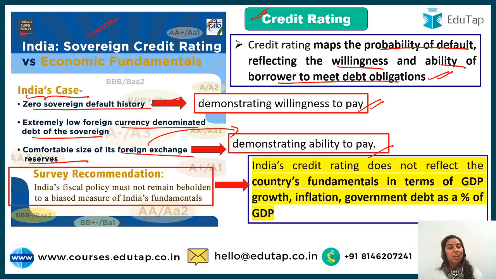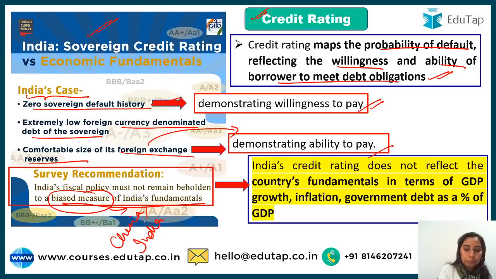So the survey recommends that India's fiscal policy must not be beholden to a biased measure of India's fundamentals. So basically there is a biased measure against the growing economies like China and India. This has been mentioned in the survey. India's credit rating should not reflect our fundamentals in terms of GDP, growth, inflation, government.